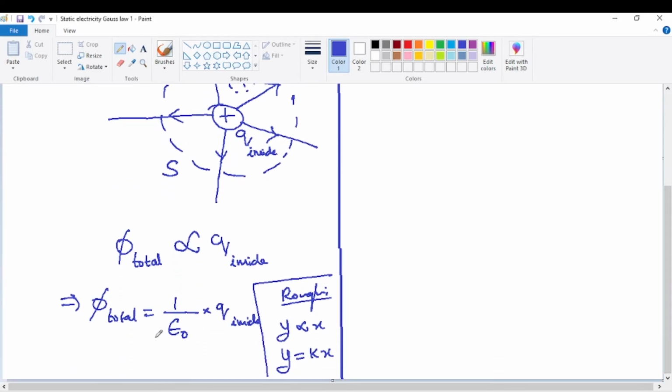So here the proportionality relation, why it is 1 by epsilon naught, that is where Coulomb's inverse square law comes. If we see the real derivation using the Coulomb's inverse square law, then only we will be getting this proportionality constant. And the derivation, though it's not there in the syllabus, is not difficult, it's very simple, directly based on the second definition of electric flux. That second definition of electric flux anyhow we have to use here also.